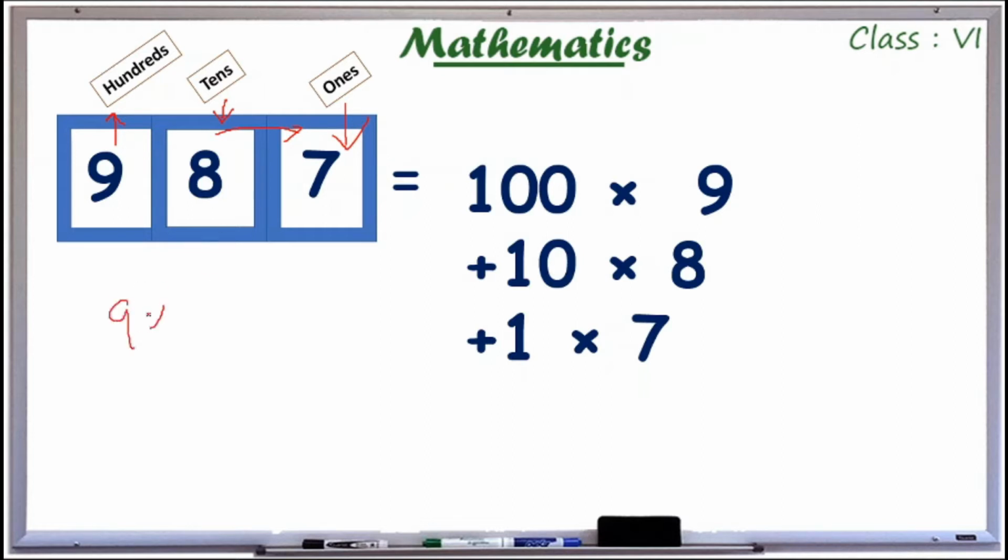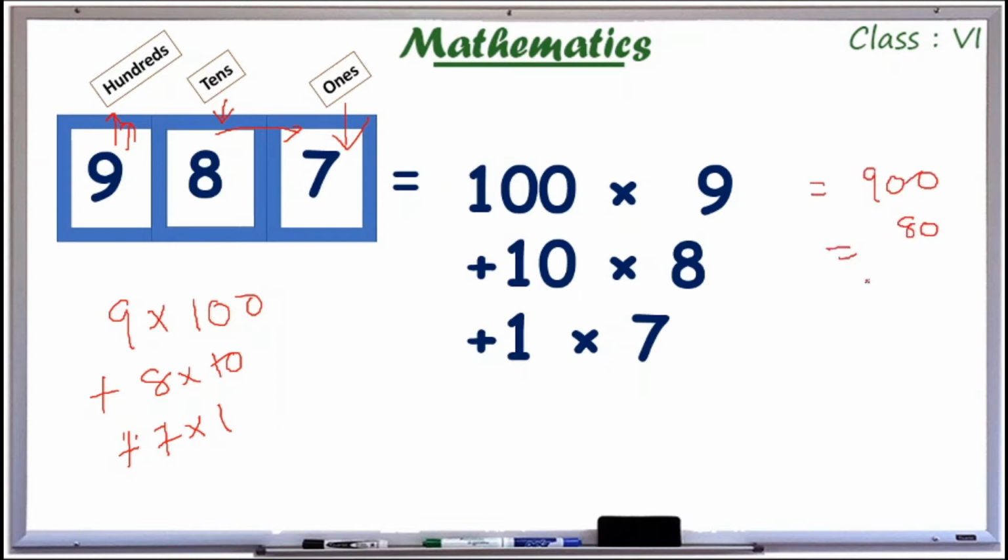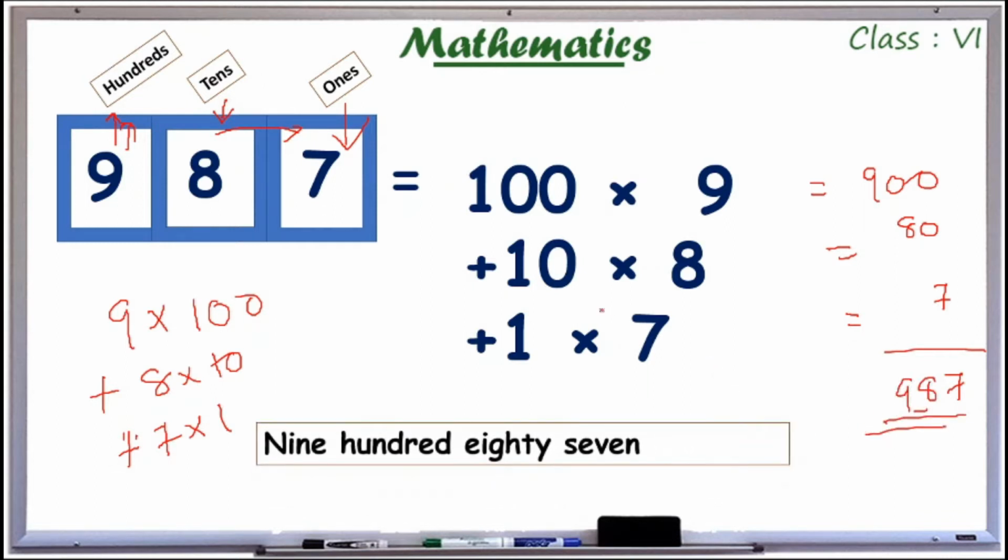Or you can write 9 into 100 plus 8 into 10 plus 7 into 1, both are same. 100 into 9 is equal to 900, 10 into 8 is equal to 80, 1 into 7 is equal to 7. By adding we get 987. You have to pronounce with me. 987.